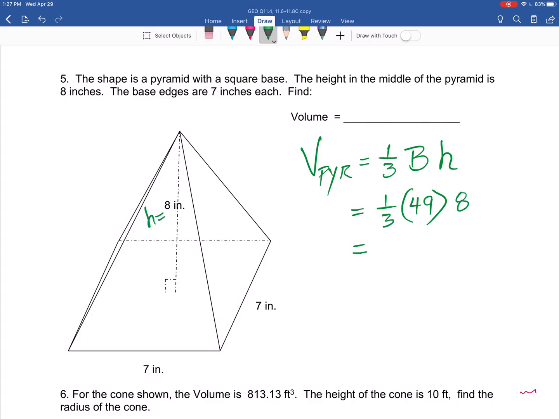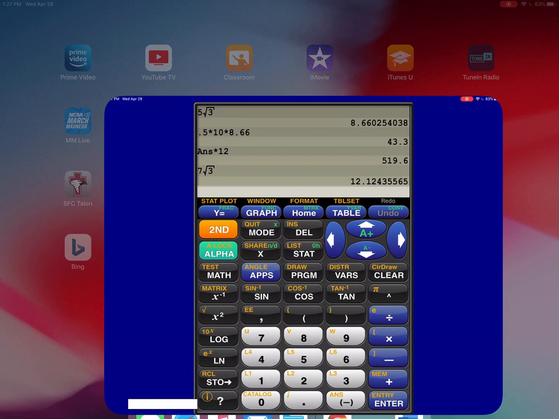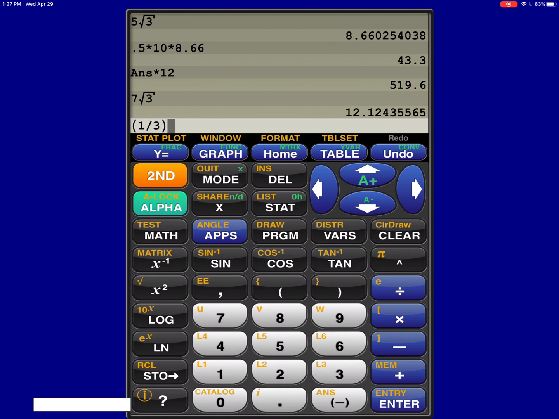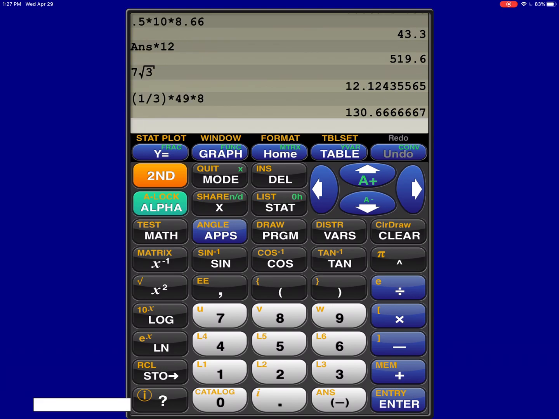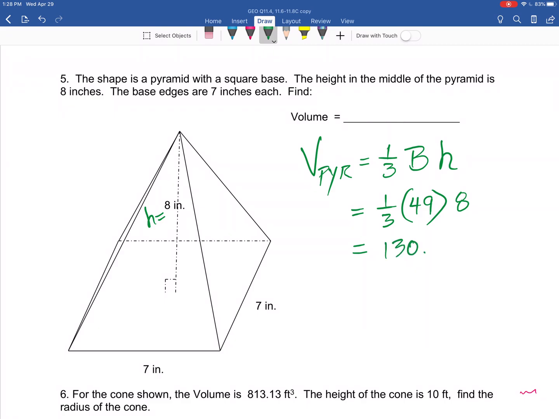That's just multiplying right across. Here we go. 1/3, 49 times 8. Parentheses, 1/3, good. Times 49 times 8. 1/3 base area times height. Notice, I always put parentheses around that 1/3. There we go, 130.66. Let's put it up here. 130.66 units. This one's going to be inches cubed because it's volume.